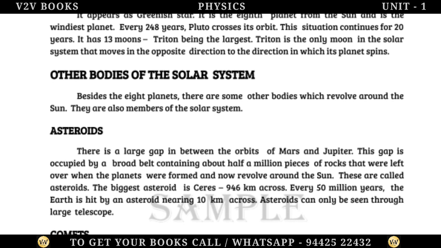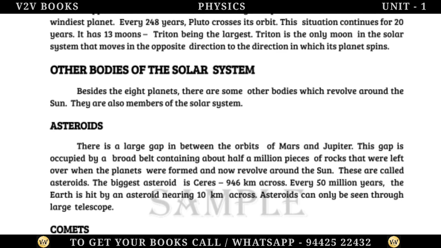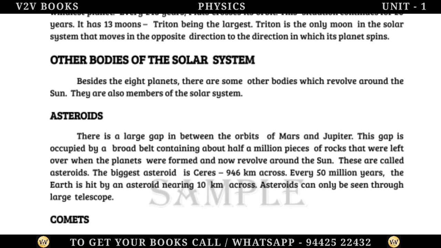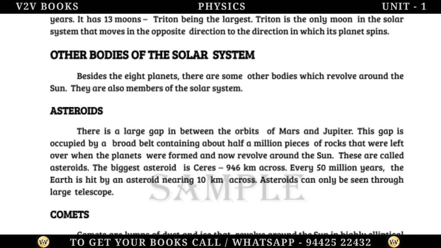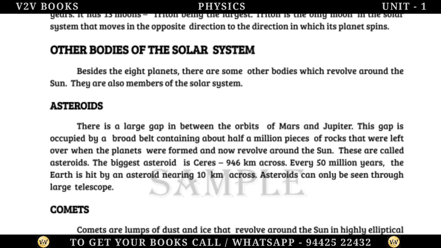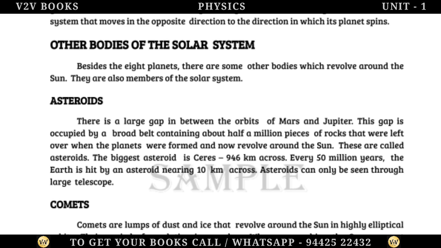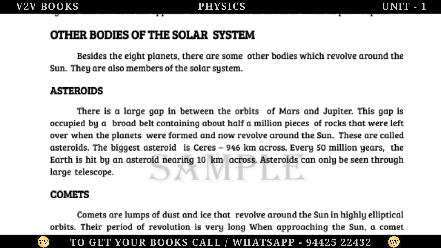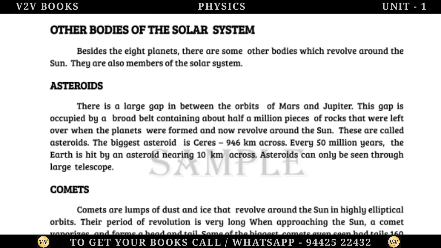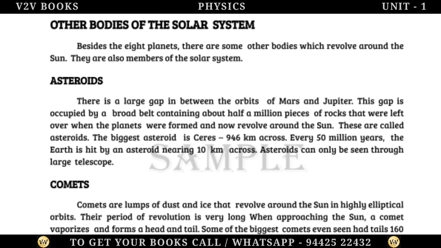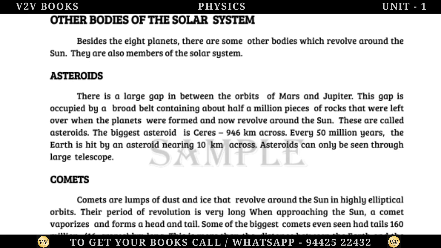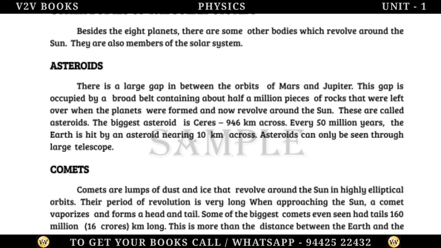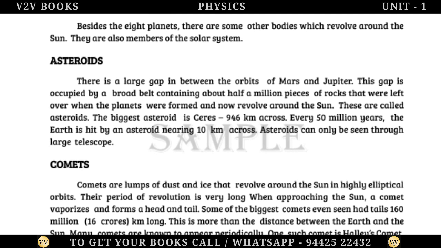Besides the 8 planets, there are some other bodies which revolve around the Sun. They are also members of the solar system. Asteroids. There is a large gap between the orbits of Mars and Jupiter. This gap is occupied by a broad belt containing about 500,000 pieces of rocks that were left over when the planets were formed and now revolve around the Sun. These are called asteroids. The biggest asteroid is Ceres, 946 kilometers across.